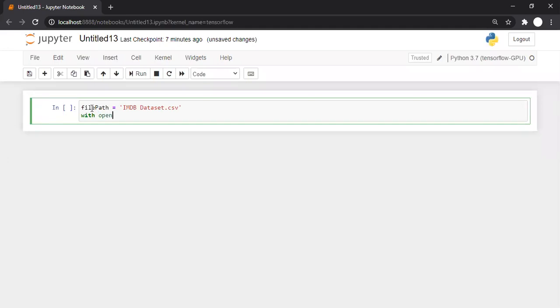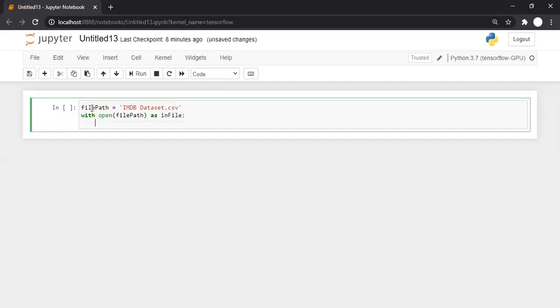So let's open this file in read mode and check what the contents of this file are. We are opening this file, and now we can read this file line by line, something like this. Let's say I want to read the first 5 lines, so I will write for underscore in range 5.